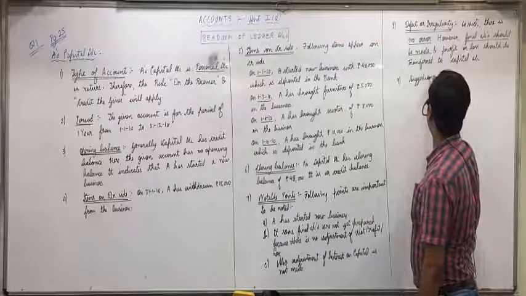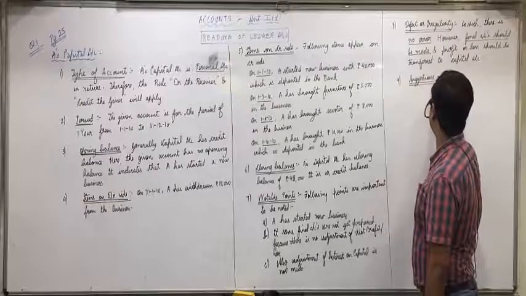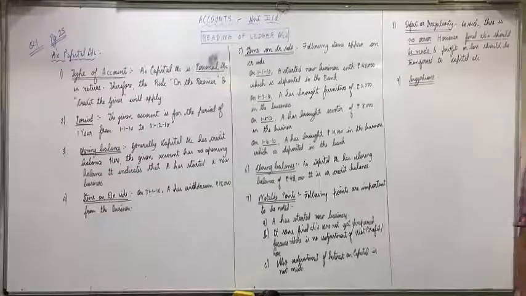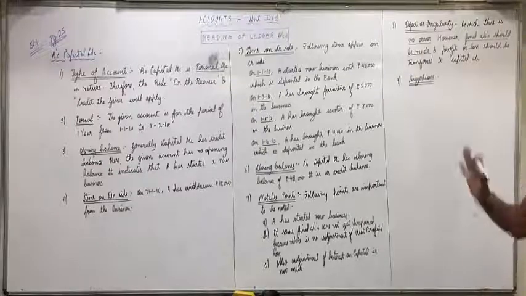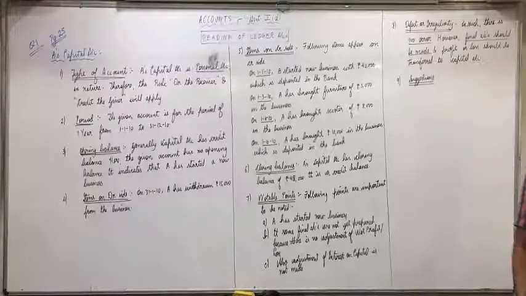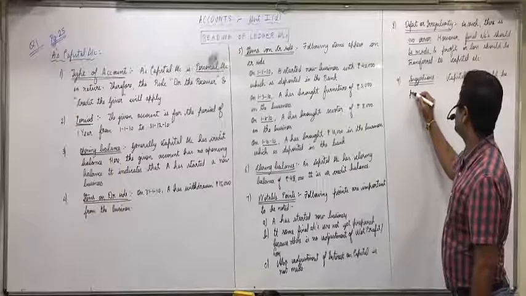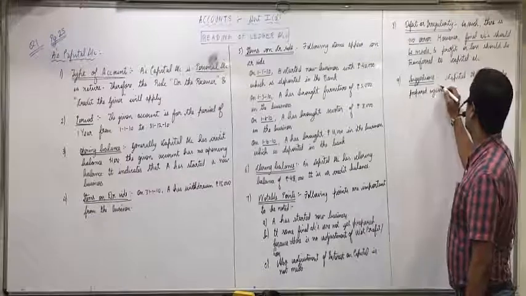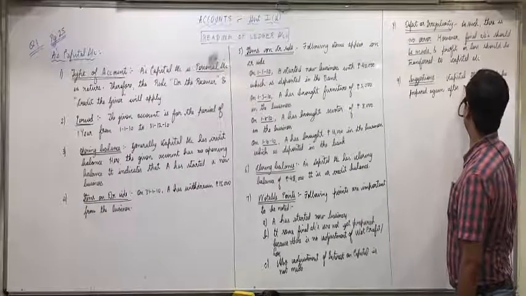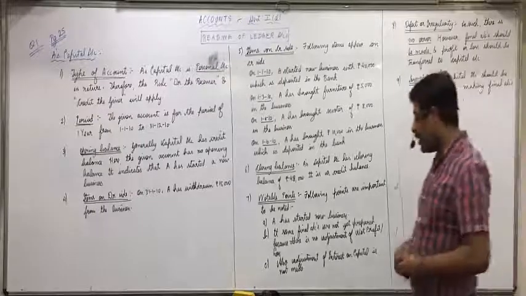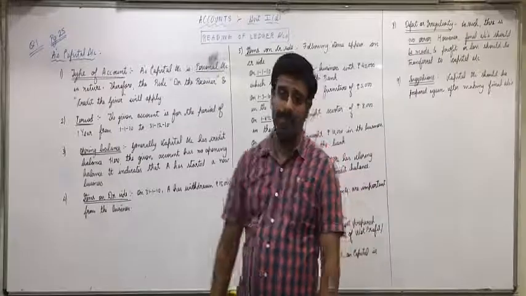Do we give any suggestion? I told you suggestion will be given only when there is a defect or irregularity. So we'll give the suggestion that capital account should be re-prepared again after making final accounts, so that the final position of capital can be known. Capital account should be prepared again after making final accounts.